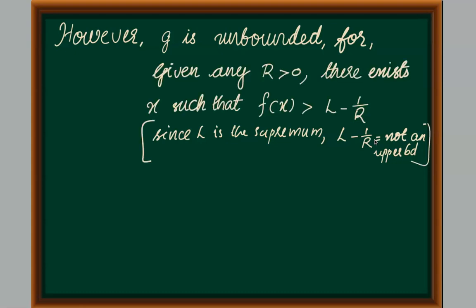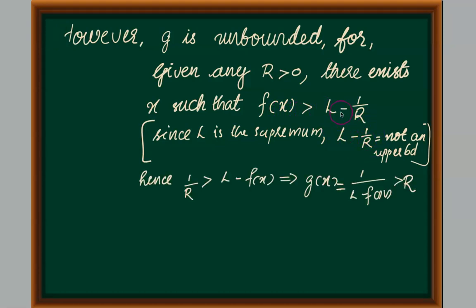Hence, we will be able to find a point, say small x, such that f of x is greater than this number L minus 1 by r. Hence, we can also write 1 by r is greater than L minus f of x by simply rearranging these terms in this inequality. And if we take reciprocals on both sides, we will get the reciprocal 1 by L minus f of x will be greater than r. That is, g of x is greater than r.